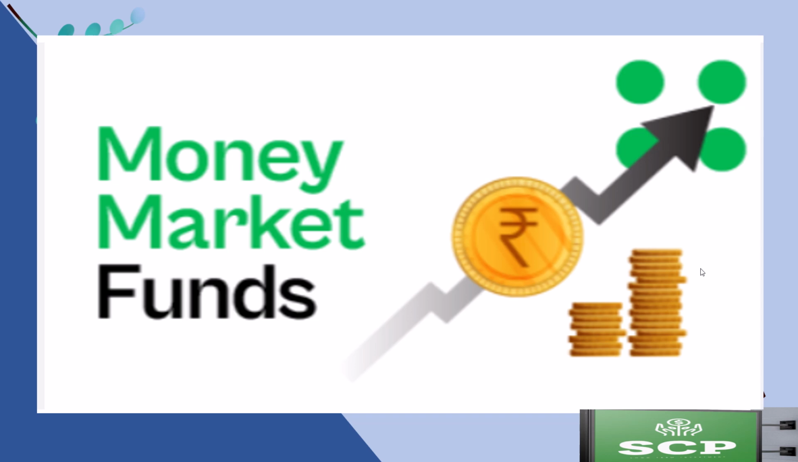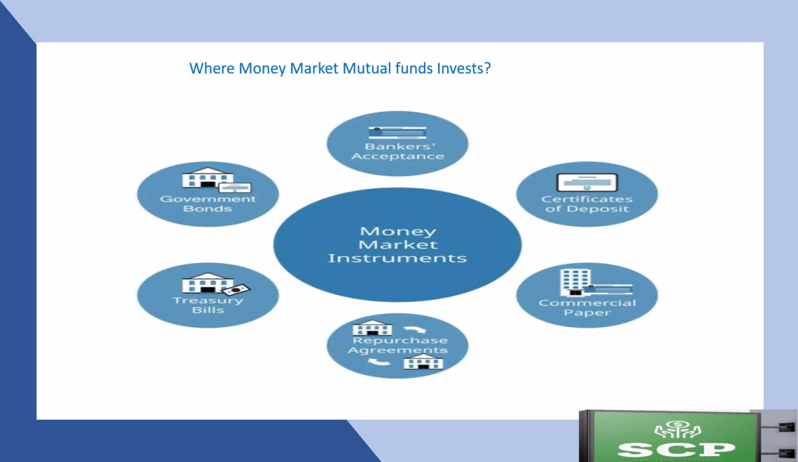Why consider money market mutual funds? Because it's a short-term focus, low risk, better return than a savings account, and mostly high liquidity. Where do money market mutual funds invest? They invest in certificates of deposit, commercial papers, repurchase agreements, which are called repo rate, treasury bills, government bonds, and bank acceptance.